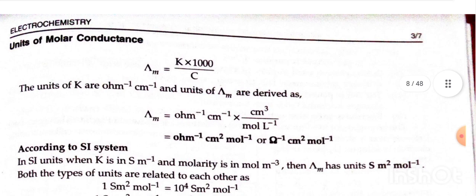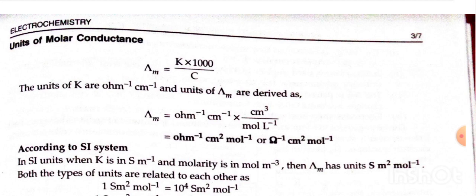Unit of molar conductance. Lambda m is equal to K into 1000 divided by C. The units of K are ohm inverse centimeter inverse, and units of lambda m are derived as lambda m is equal to ohm inverse centimeter inverse into centimeter cube divided by mole liter inverse, which is equal to ohm inverse centimeter square mole inverse.